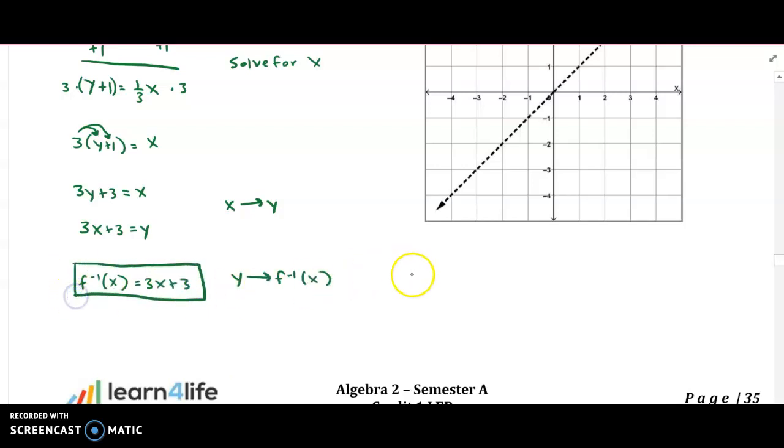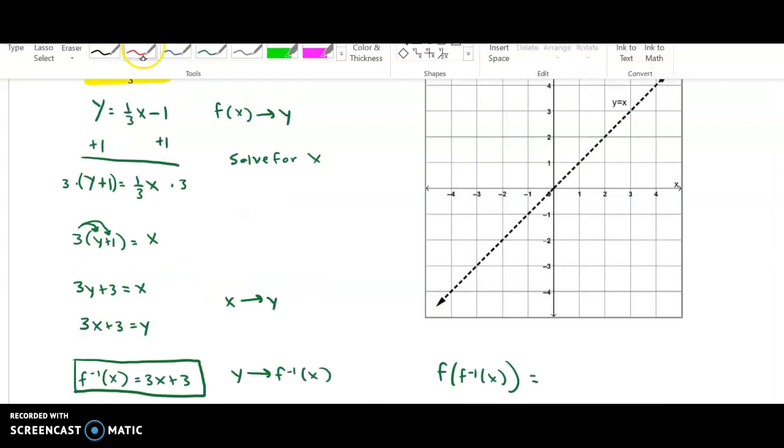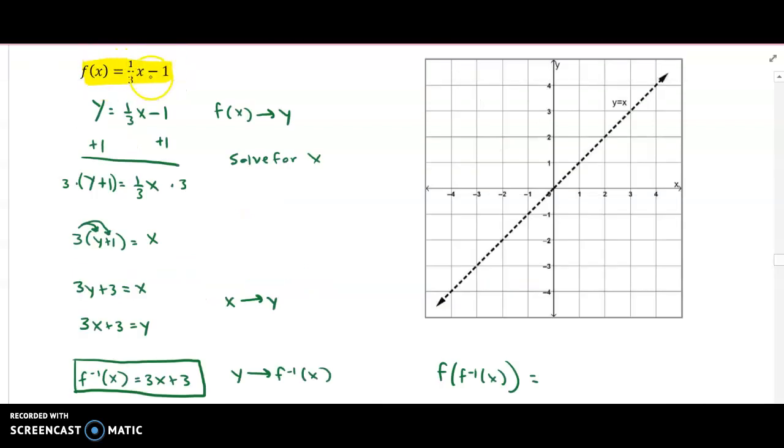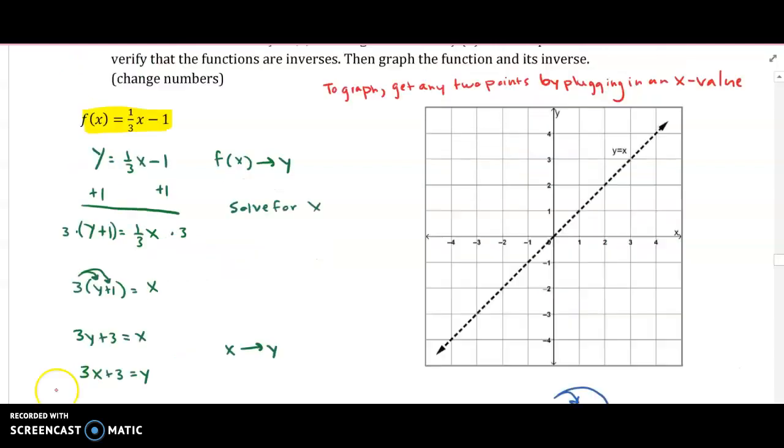And let's verify with composition. So f of f inverse x equals. So I want to look back up here where the function's at. This is the function, my original function, and where I see an x, what do I have to plug in? The inverse function, right? 3x plus 3. So you see how I just rewrote it, but where I see an x, I put parentheses. Now inside the parentheses goes this function. All right? And I do end up getting x, so I know it's right.